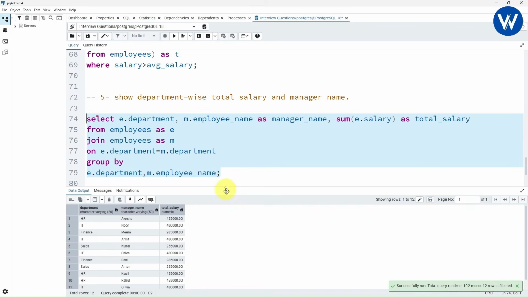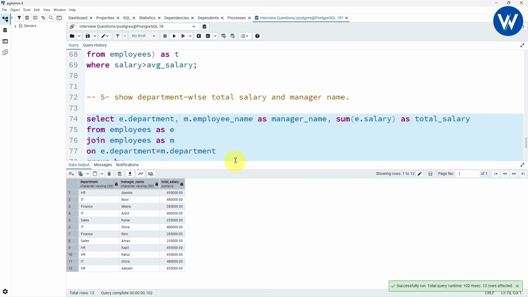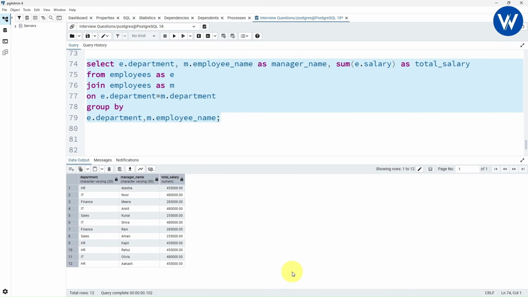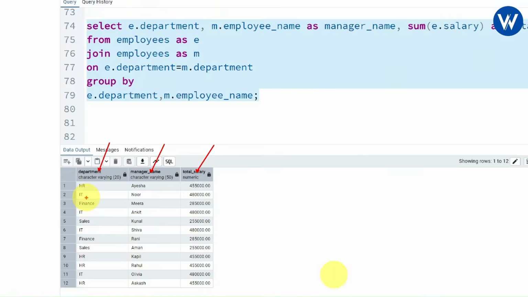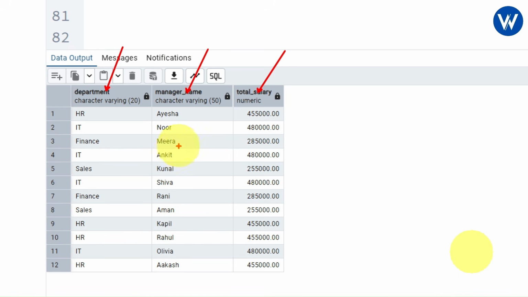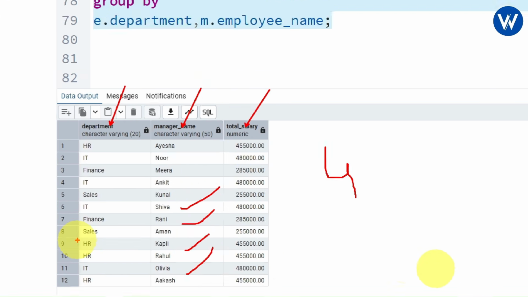Let's execute this. And below we can see the table is created. We can see the data is retrieved. Let me show to you department column, manager name, total salary. Now look here guys, if you observe carefully, the manager name is not proper, right? We have only 4 managers, but here we can see the employee names are also repeated. Actually our query is not complete.